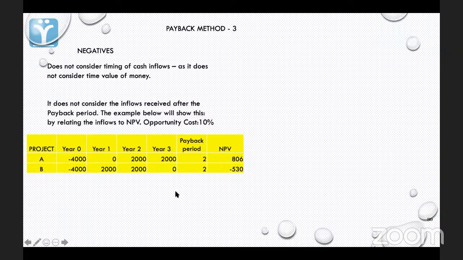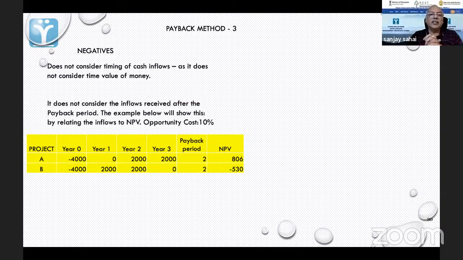So sir, in the first case, we are getting in the third year, no, sir? Then how is the payback period 2 years, not 3 years? Year 1, we are getting nil. So we have to wait for the third year. But the formula is that when there are uniform outlays, you take 4,000, the uniform outlay, and divide by it, and you will get 2.